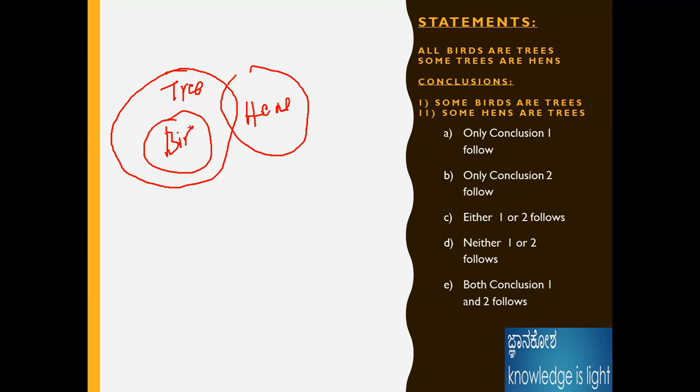Of course some birds are trees. The conclusion "some birds are trees" is right. Some hens are trees is also right. Here both conclusions are true. Okay, next problem.